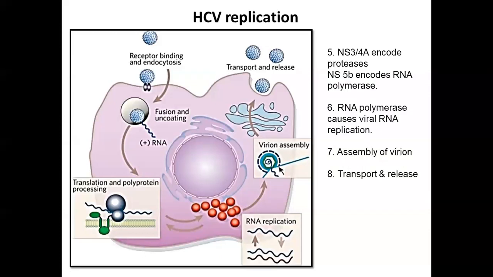But the ones that we are going to see tomorrow is mainly the inhibition of the RNA polymerase and also the inhibition of the non-structural proteins like NS3 or NS4A, NS5B. So if these non-structural proteins are inhibited, what will happen? There will not be any viral replication and further assembly of the new virus will not occur. So this will be seen tomorrow in the class.